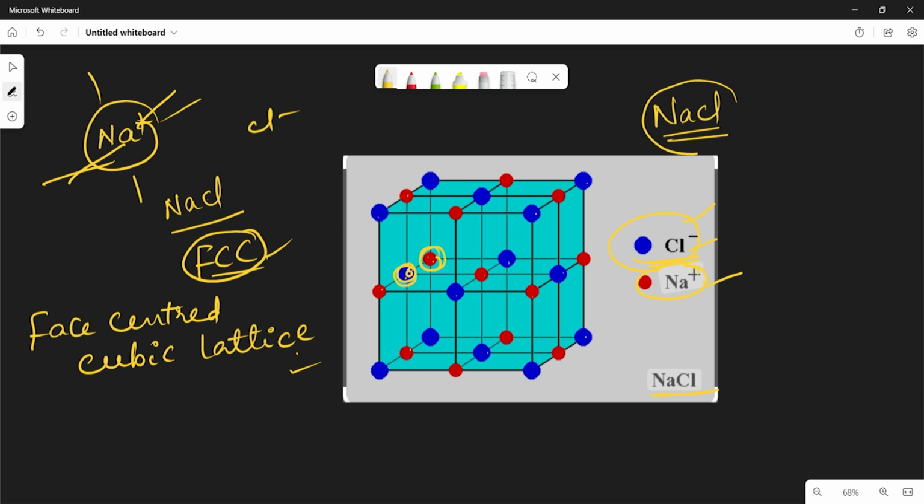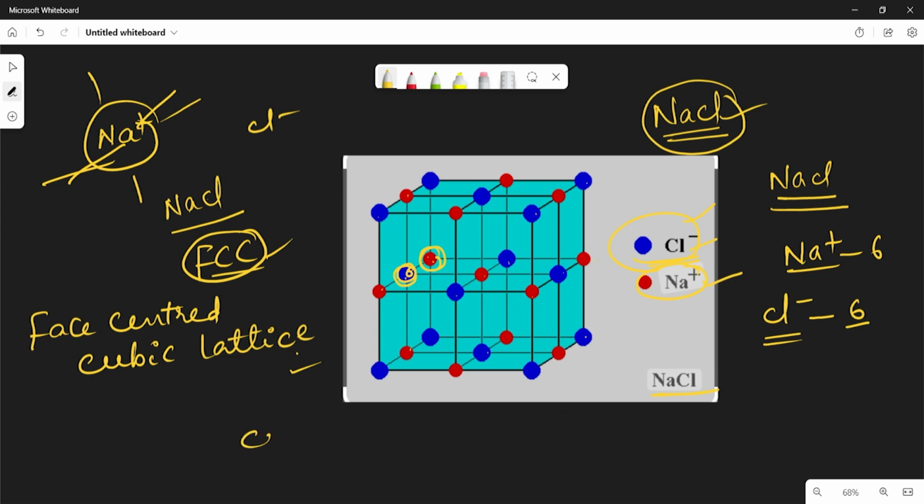So in your examination there will be a question. For example, in the sodium chloride crystal, the coordination number of Na+ ion is 6, and the coordination number of Cl- ion is also 6, because coordination number means nothing but the number of ions of opposite charge that surround a given ion. So very important, coordination number.